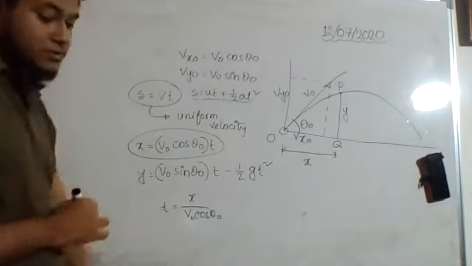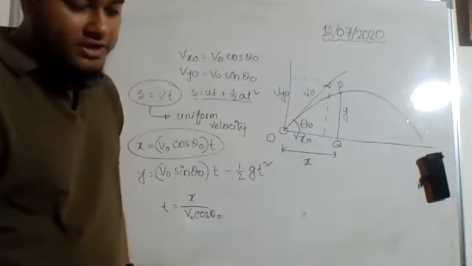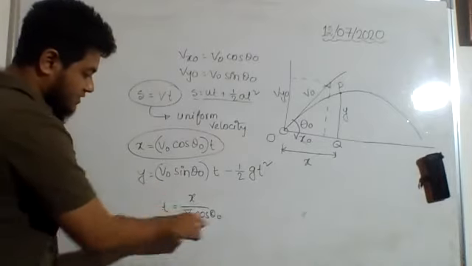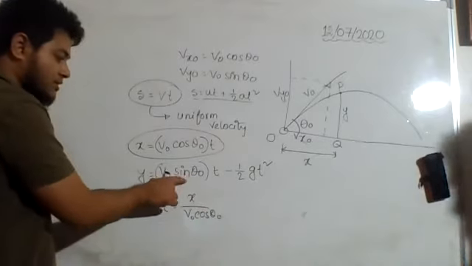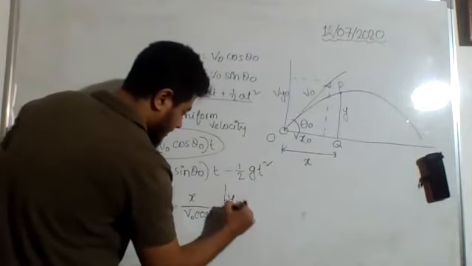So x by v naught cos theta naught. This is how this equation came. Now putting this value of t in equation 3.32, that is this equation. The value of t, this value we will be putting in this equation. Then how will this equation look, let us see.